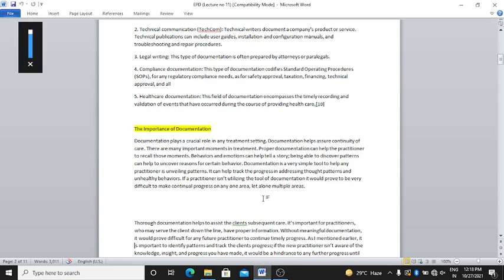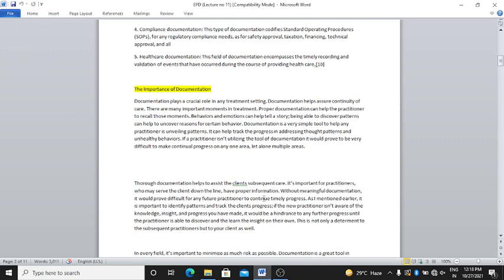Next is, documentation helps to assess the client's subsequent care. It's important that practitioners who may serve the client down the line have proper information. Without meaningful documentation, it would prove difficult for any future practitioners to continue timely progress.